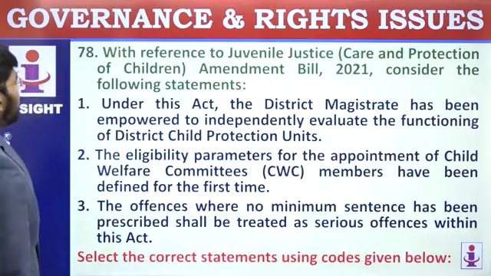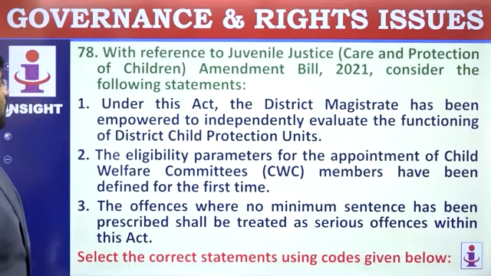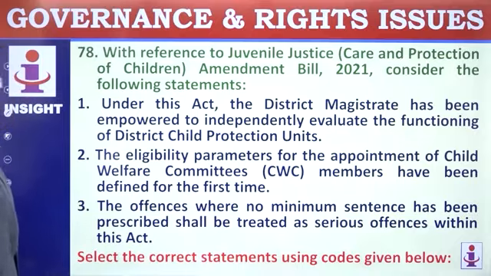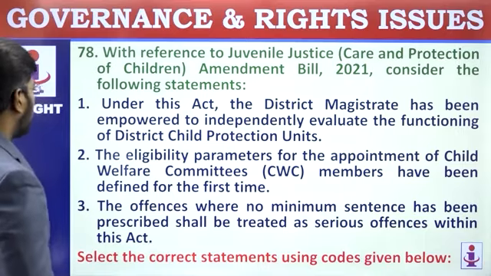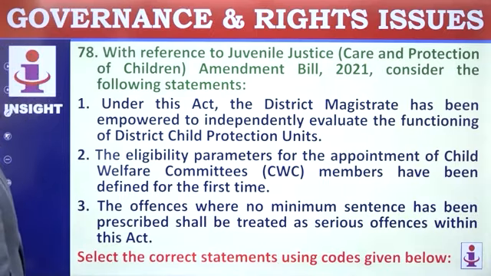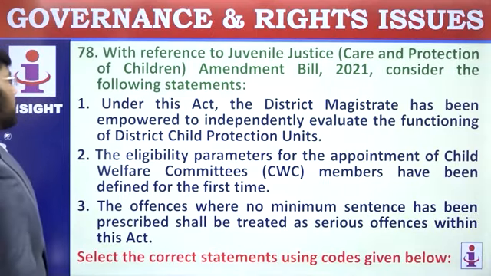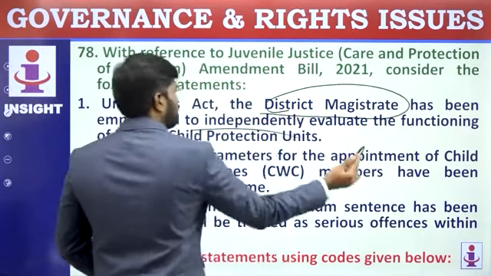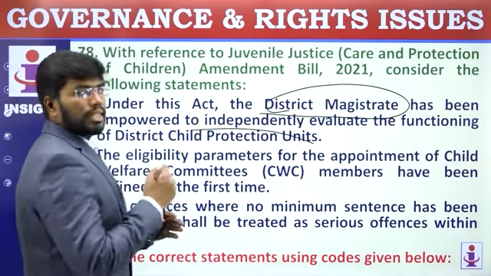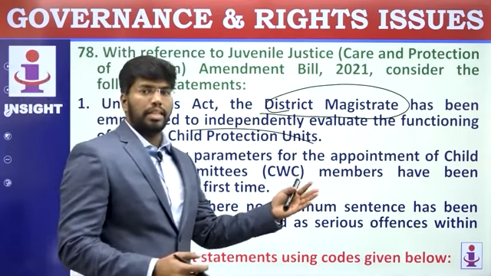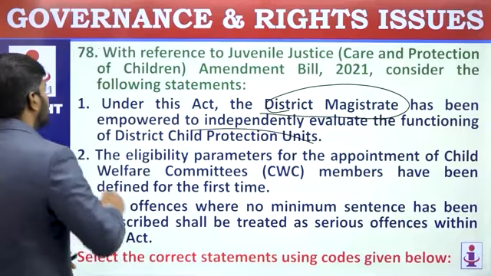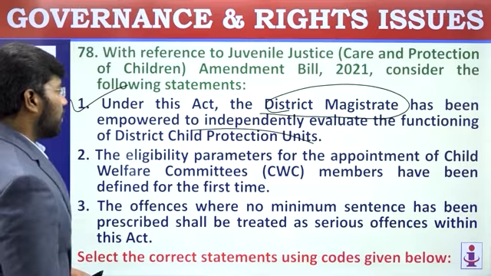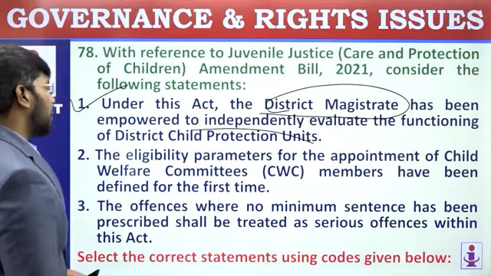78. With reference to Juvenile Justice Care and Protection of Children Amendment Bill 2021, consider the following statements. Under this Act, the District Magistrate has been empowered to independently evaluate the functioning of District Child Protection Units. Yeah, presently they have said that District Magistrate can independently evaluate, not with the team of the Tahsildars and Subdivisional and Chief Educational Officer, nothing like that. They can independently go for inspection. So, 1 is correct.